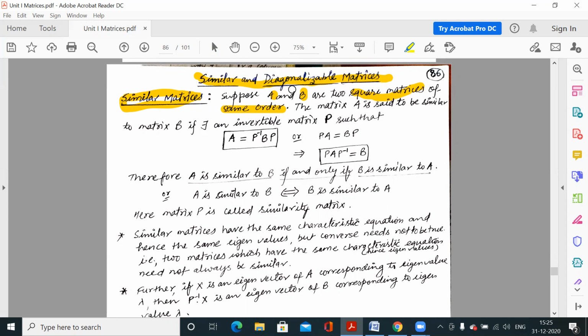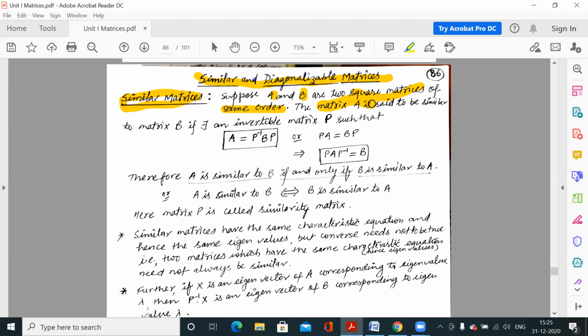The order must be the same for similar matrices. That is the first condition.